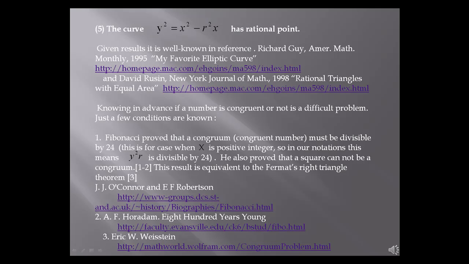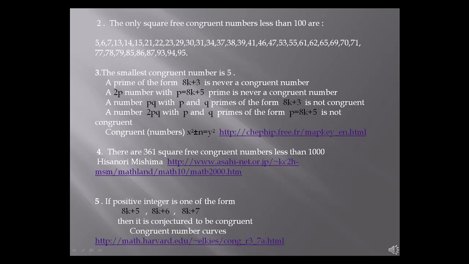Or the curve y squared equals x squared minus r squared multiplied by x has a rational point. Knowing in advance if a number is congruent or not is a difficult problem. Just a few conditions are known. First, Fibonacci proved that a congruum must be divisible by 24. He also proved that a square cannot be a congruum.